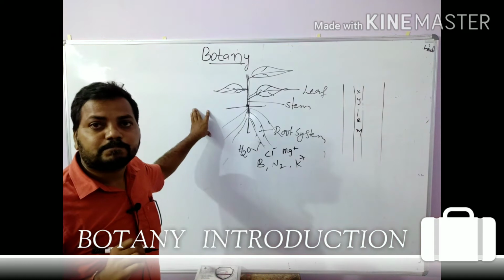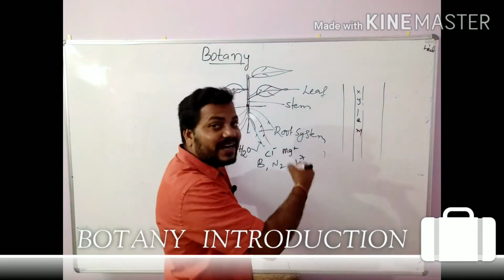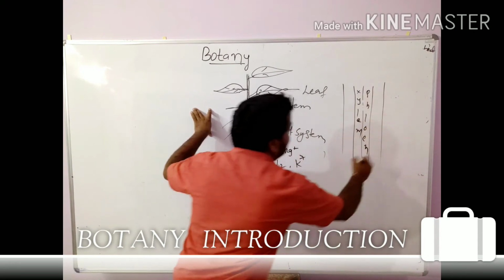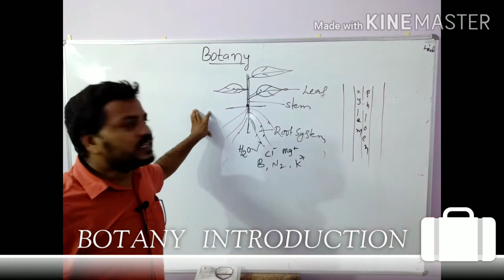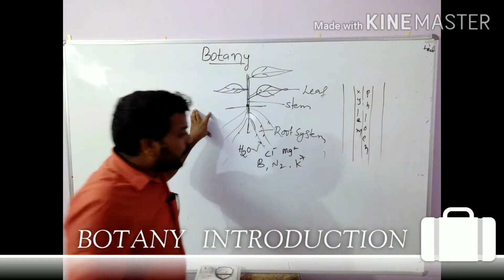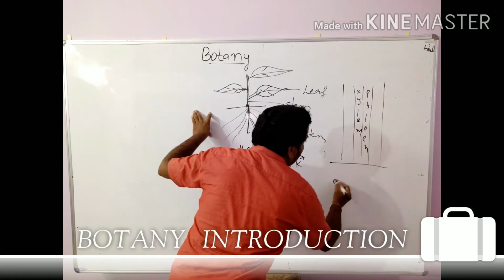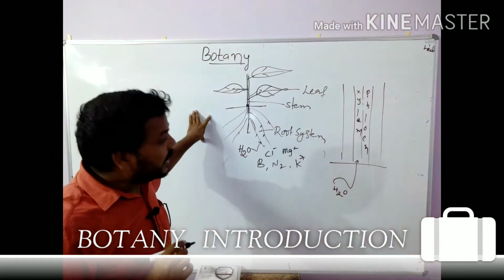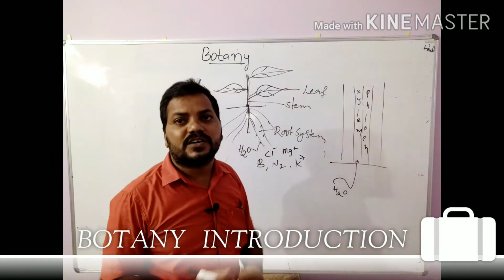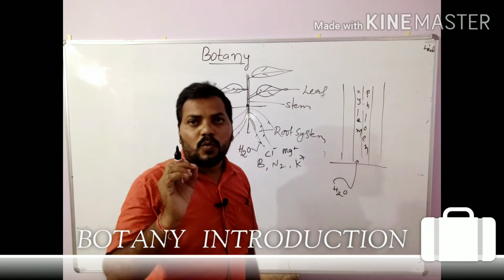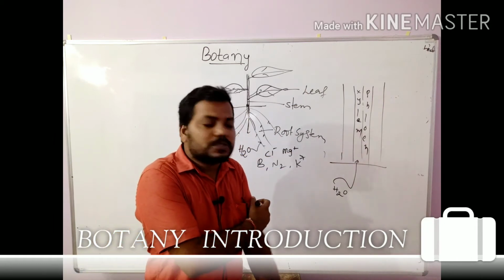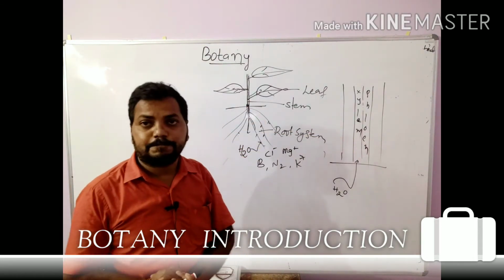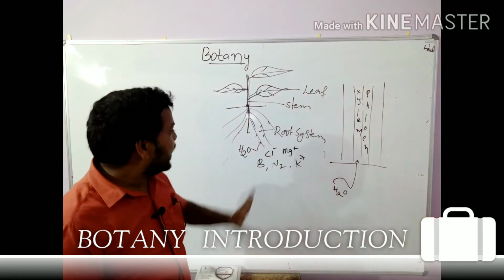Xylem is present, and beside the xylem, phloem. What is this? Phloem is present. Then what is the function of this xylem? When the root absorbs the water, the water will be transported to the other parts of the body through the xylem. Water and minerals are transported to other parts of the body through the xylem. Okay, good. That is about the root system.